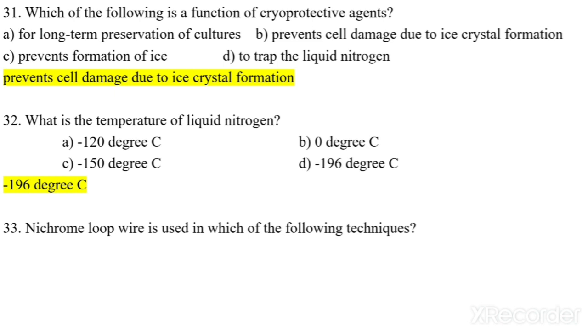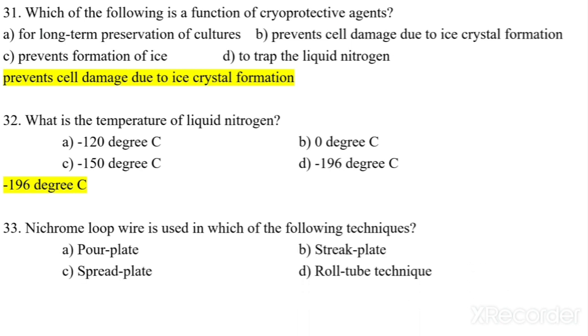Nichrome loop wire is used in which of the following techniques? Pour plate, streak plate, spread plate, or roll tube technique? So it is used in the streak plate technique, because in pour plate we are already pouring the culture with the media. In spread plate we are using a spreader. In roll tube we are using a roll tube. So here streak plate technique is used.